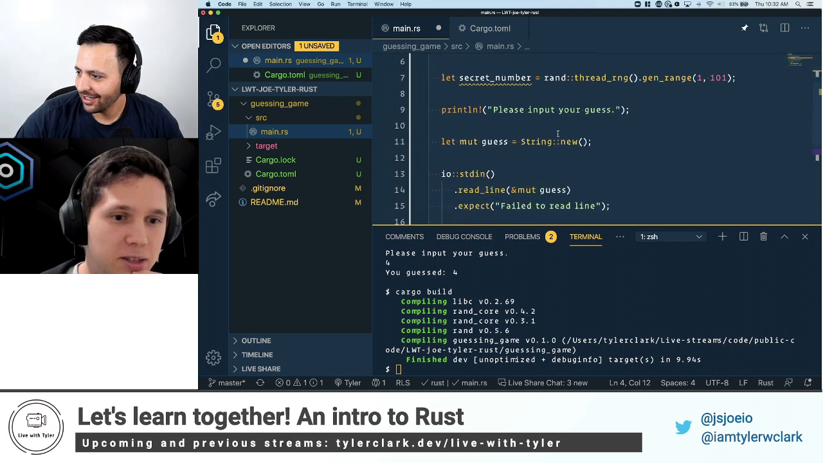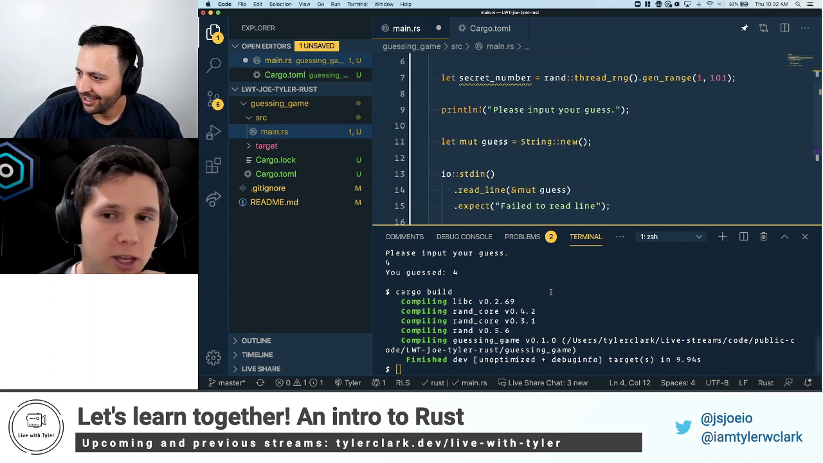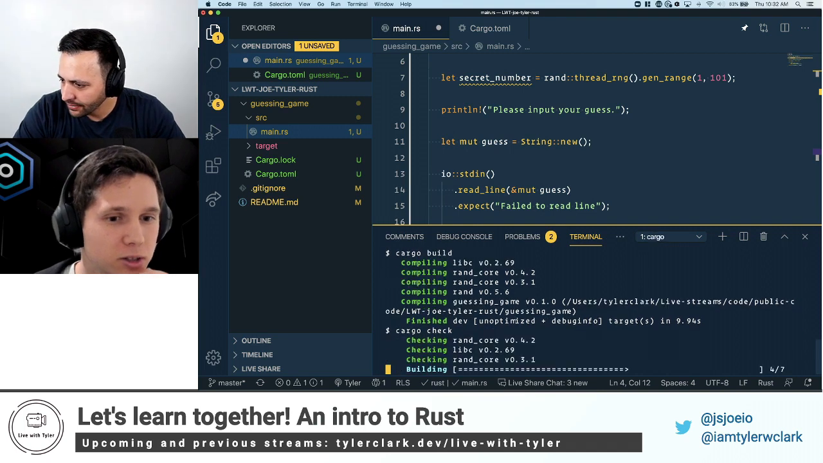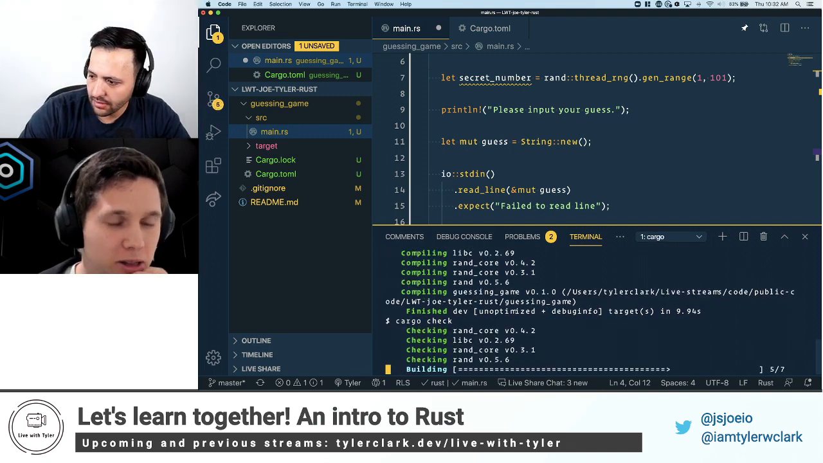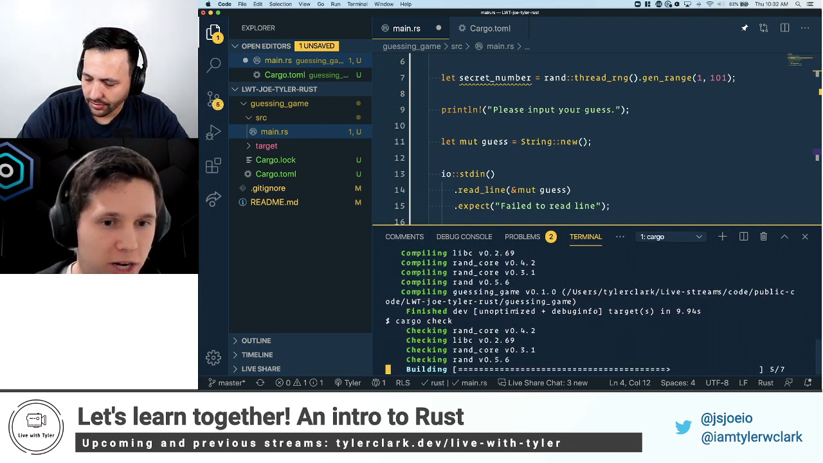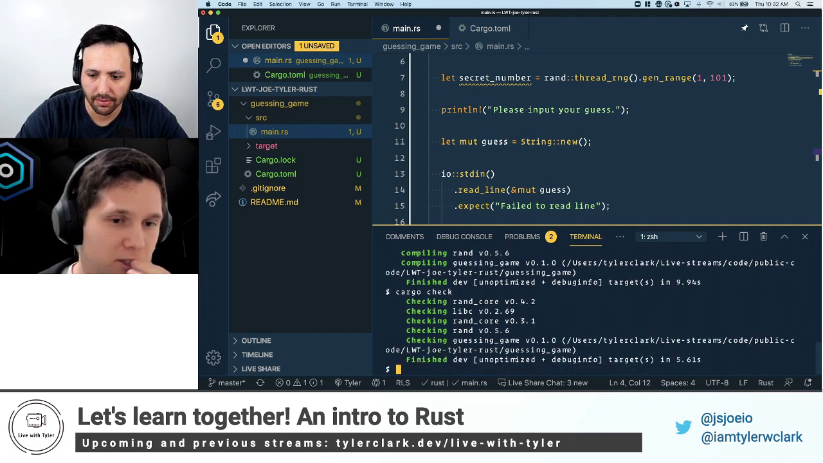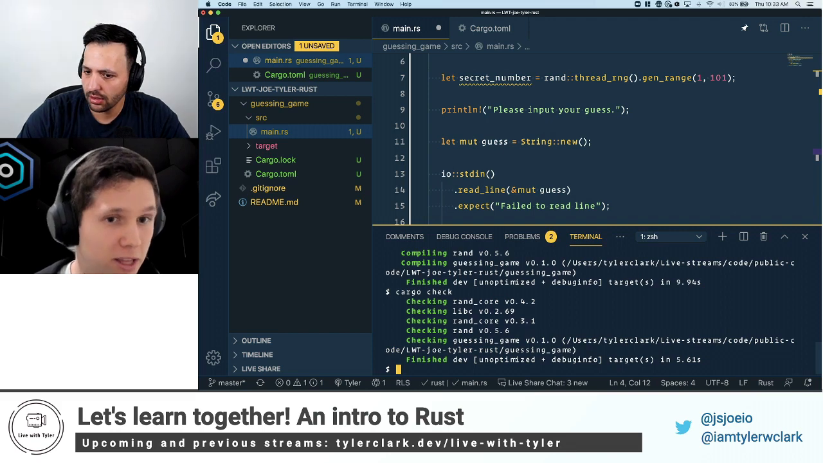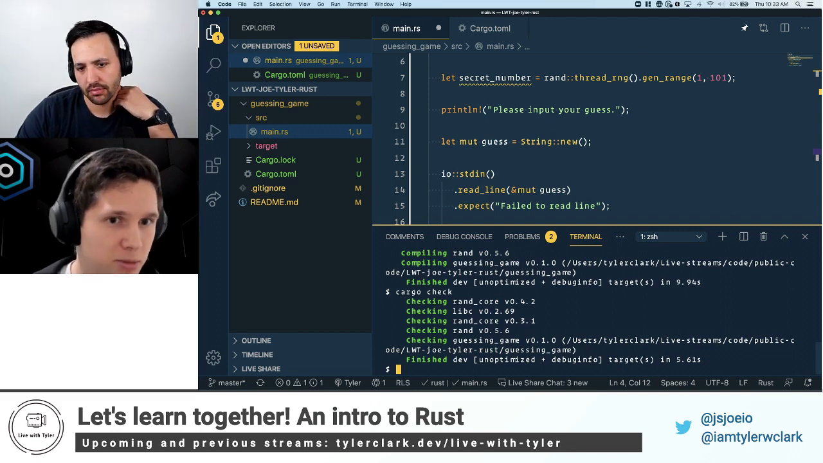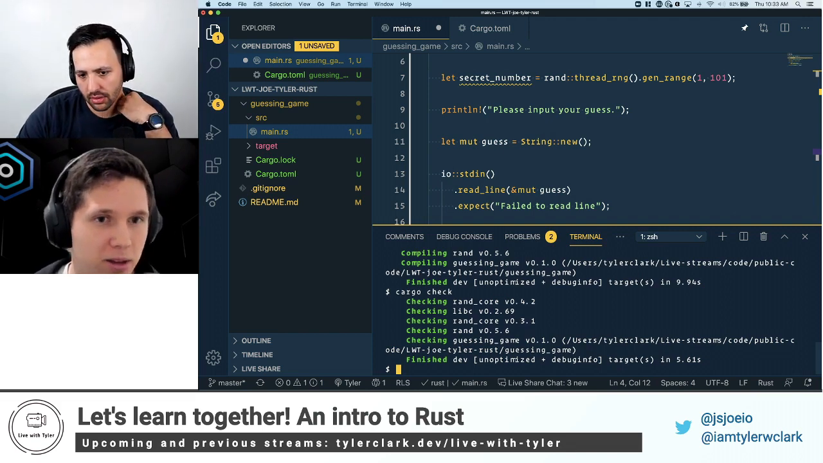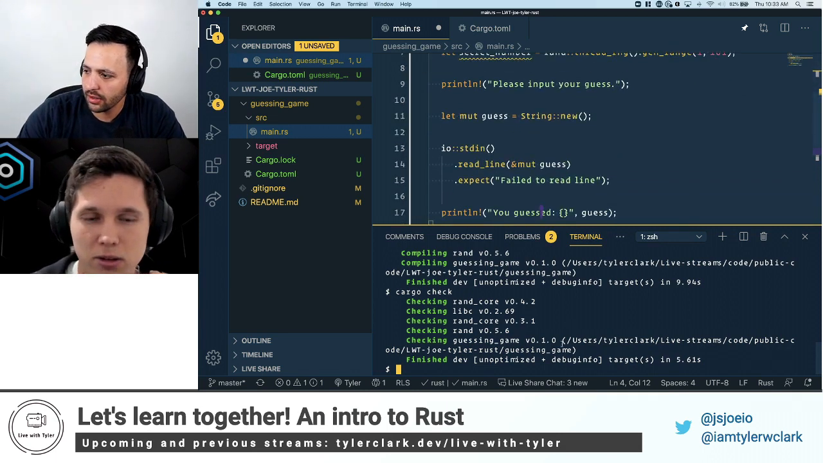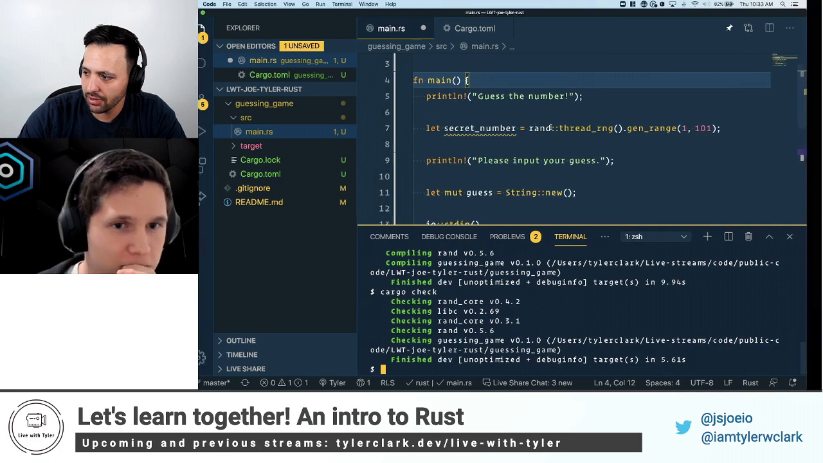Actually, let's try something. In the terminal, can you run cargo check? Cargo check essentially compiles the project without generating output. It's a faster way to check, hey, does my code compile? Is it type safe? Is the compiler happy? Cool. That's nice. So I think everything worked. Yeah.